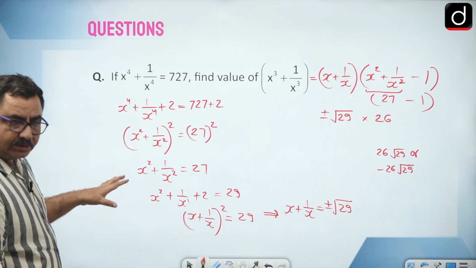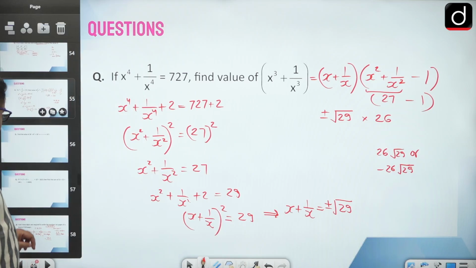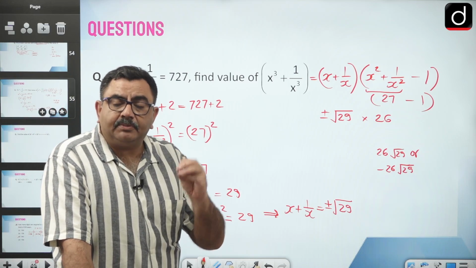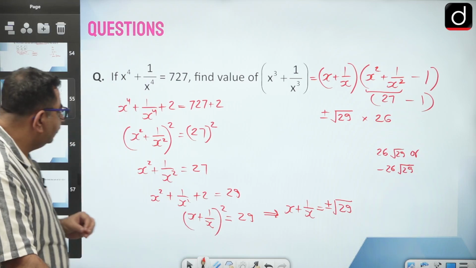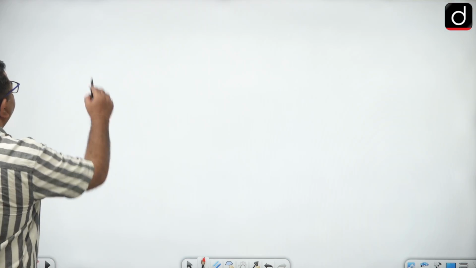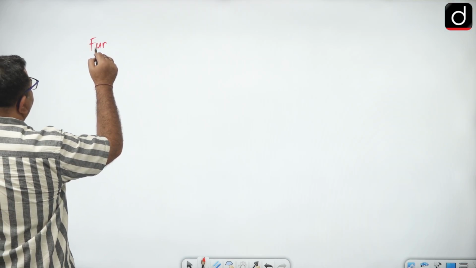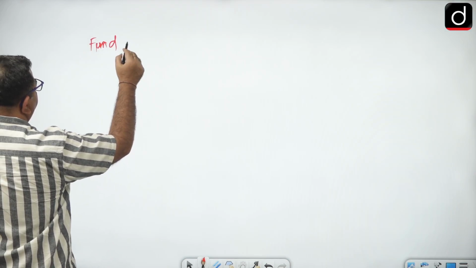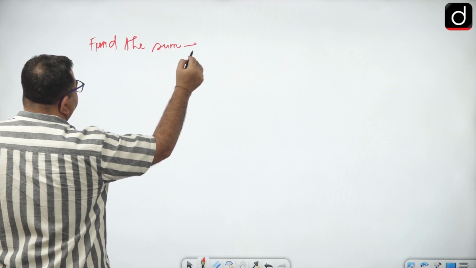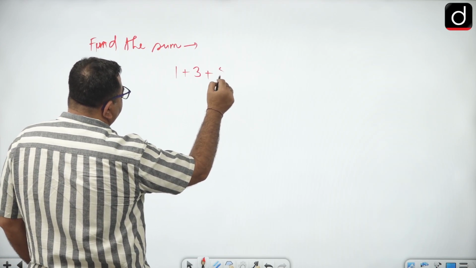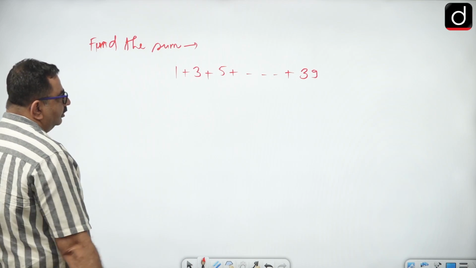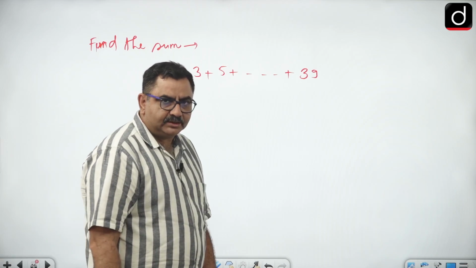So this concept is clear. Now to solve such questions you need to mug up the formula, you need to remember all the formulae which are required. Just suppose if I ask you one question: find the sum 1 plus 3 plus 5 till 39. Okay, so you have to find this sum.